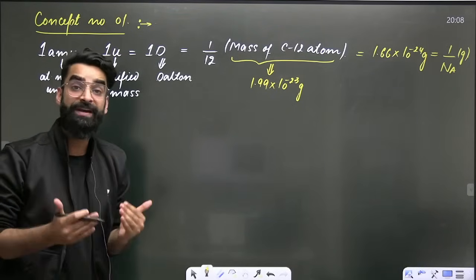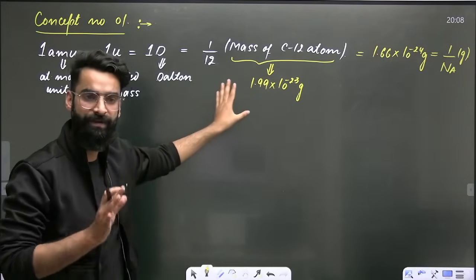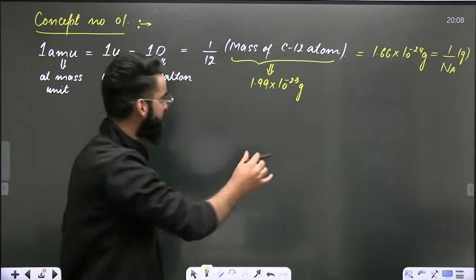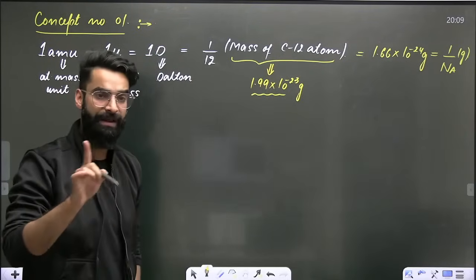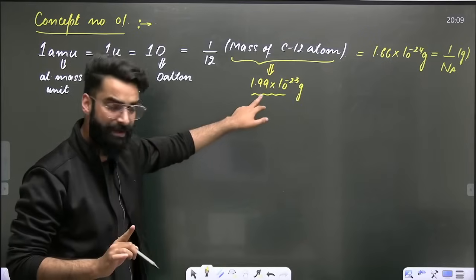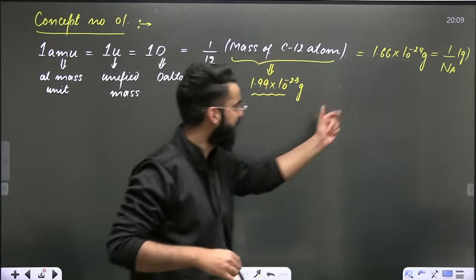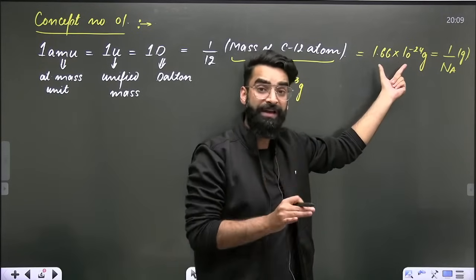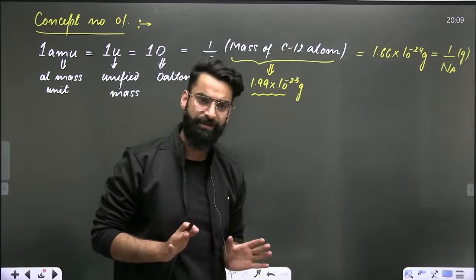It is defined as 1/12 of the mass of a carbon-12 atom. The mass of the whole carbon-12 atom in grams is 1.99 × 10^-23 grams. If you divide this by 12, you get the value of 1 AMU in grams as 1.66 × 10^-24 grams.